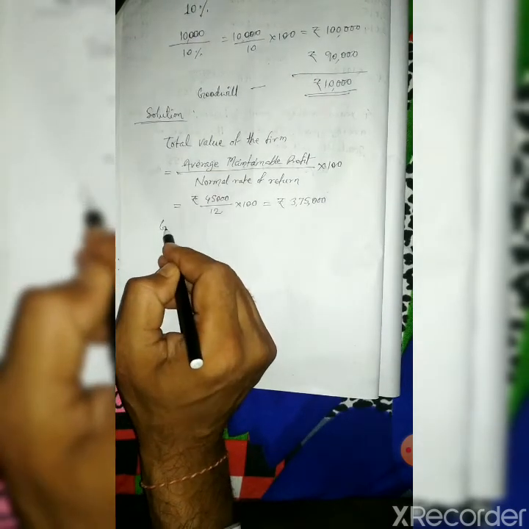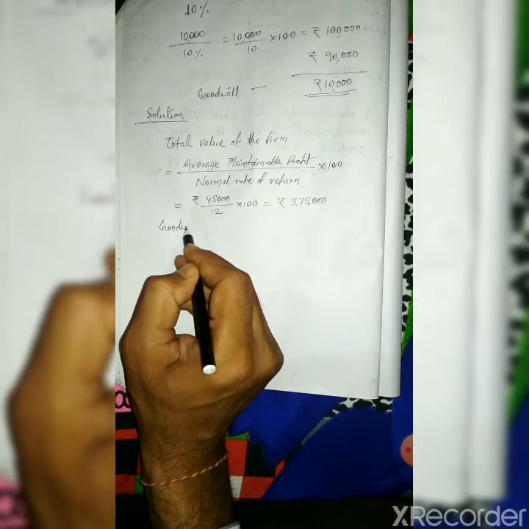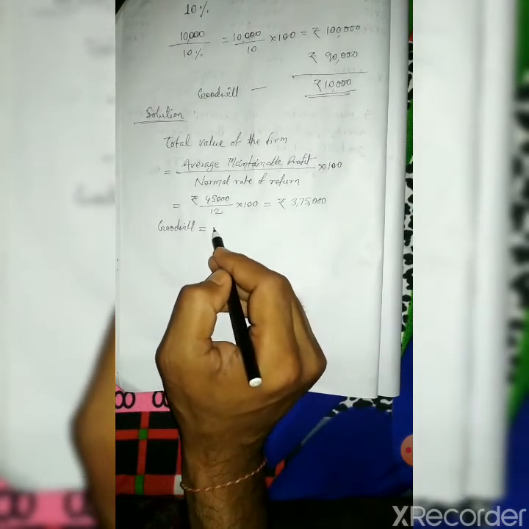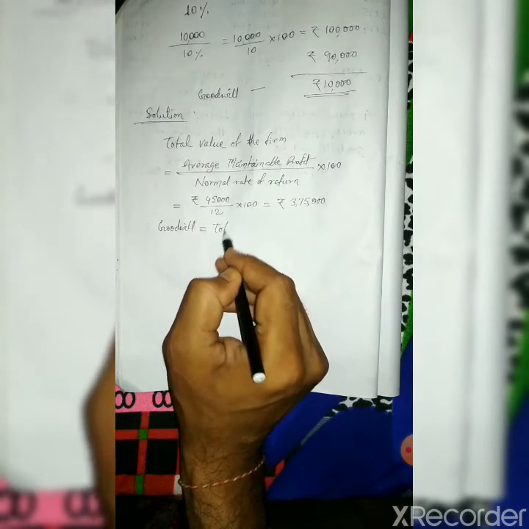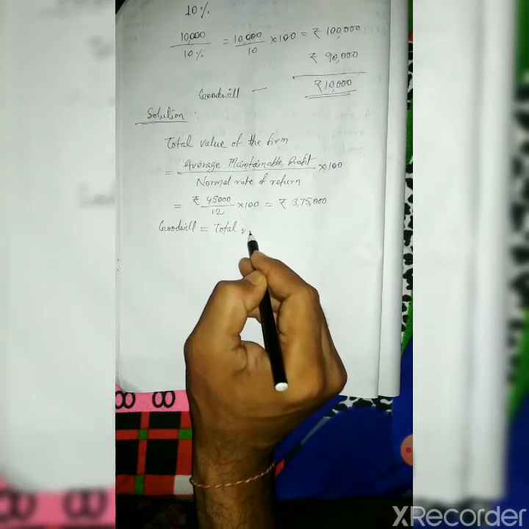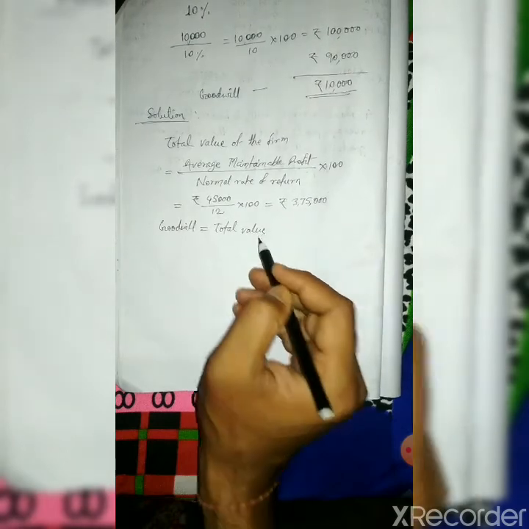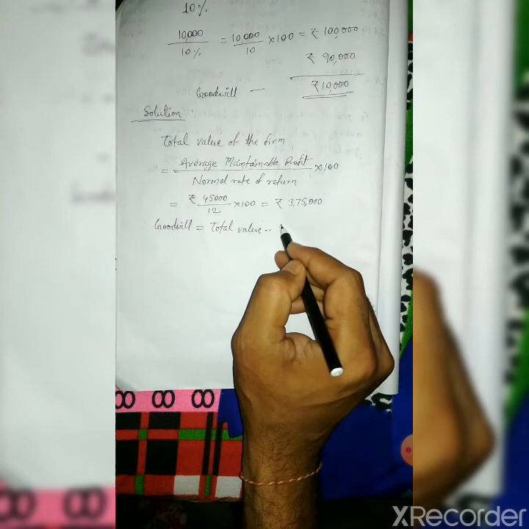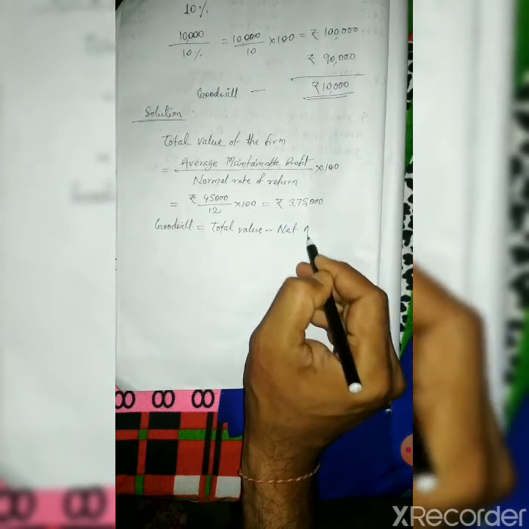That means if a firm is earning rupees 45,000, it should have assets of rupees 3,75,000 based on the normal rate of return. Now we can calculate goodwill. The formula of goodwill will be total value of the firm minus net assets of the firm.